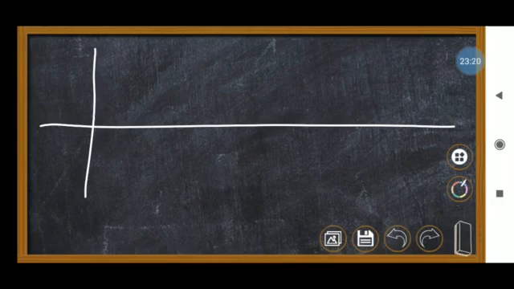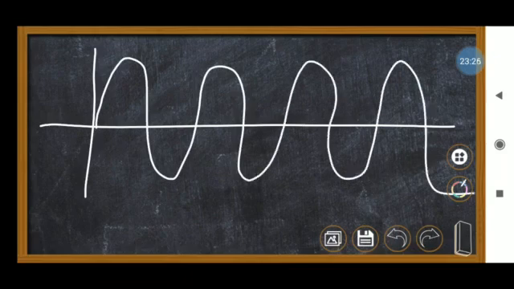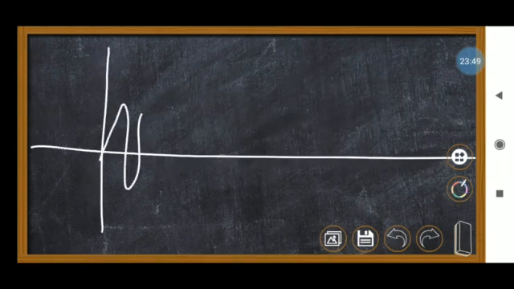So how, sir, can we compare the frequency? Just look at this graph. The distance between one wave and another wave will be very high. This pattern is called a low frequency, that means a low pitch. In a high pitch voice, the distance between the two waves will be very small.